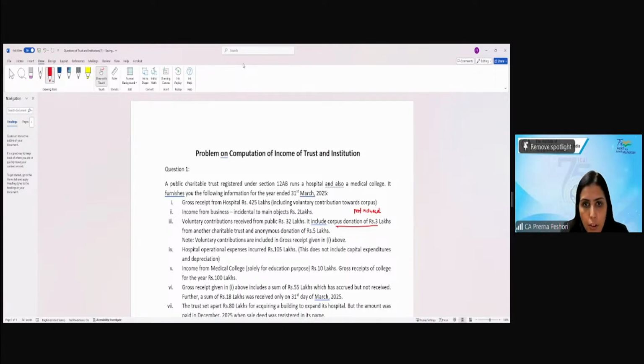Yes, we will talk about anonymous also, Siddharth. Wait for it.